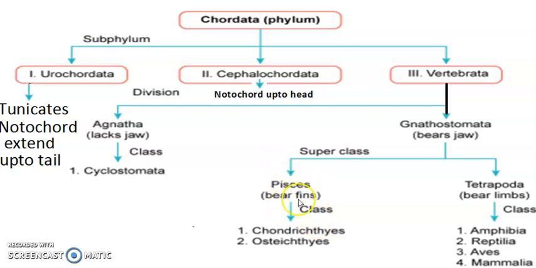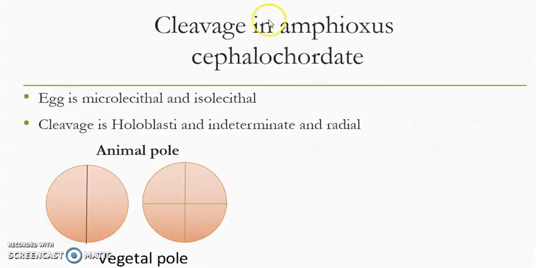In the case of Pisces, or fishes, they are of two types, chondrichthyes and osteichthyes. Chondrichthyes are the cartilaginous fishes, including sharks. Osteichthyes are the bony fishes, including Labeo rohita, rahu, which is commonly eaten by us.